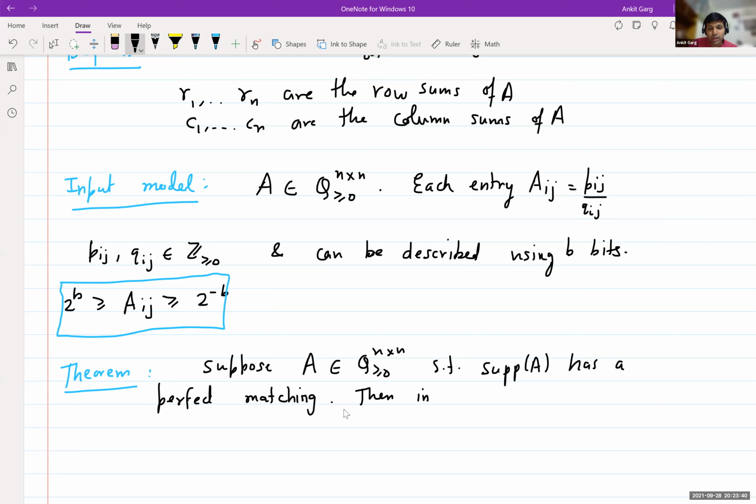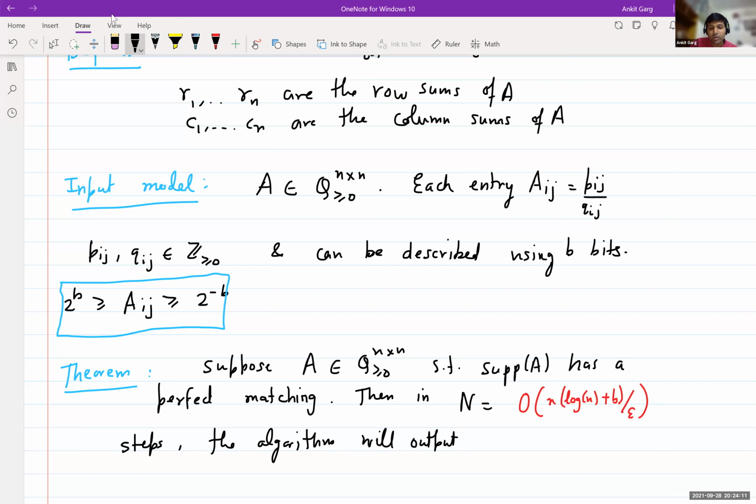in capital N equals O of n log n plus B over epsilon steps, the algorithm will output a matrix A hat such that this DS measure for it is at most epsilon.